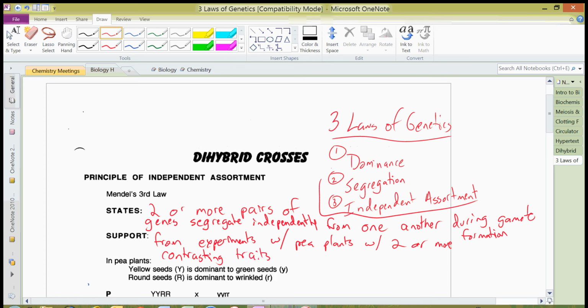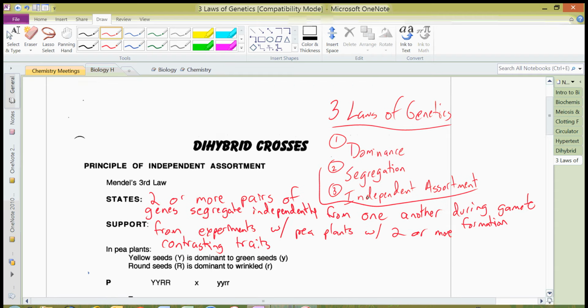So actually Mendel got really lucky with this in that he studied traits that happened to be on different chromosomes. He obviously didn't know this at the time, and his experiments would not have been as successful if he had chosen traits that were on the same chromosome. But he's able to get these underlying, very basic laws of genetics by studying these simple pea plants, which happen to have these traits on different chromosomes. So in a nutshell, Mendel was really lucky with his experiments.